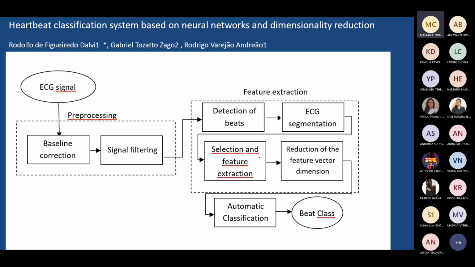Within the regions, you can look for feature extraction, then select the features, and that reduced dimension feature set you can apply to your classifier. This is the plan these people have followed: pre-processing, then feature extraction and feature selection.